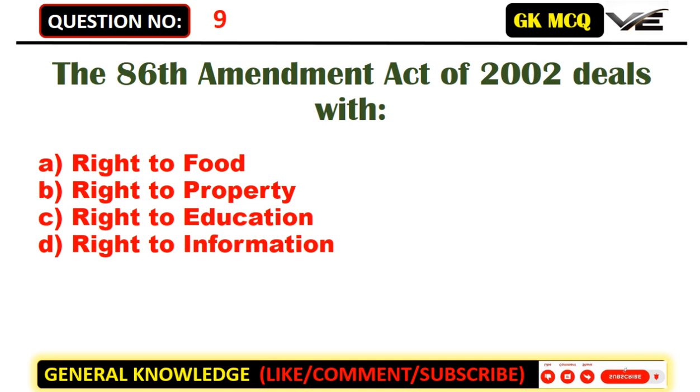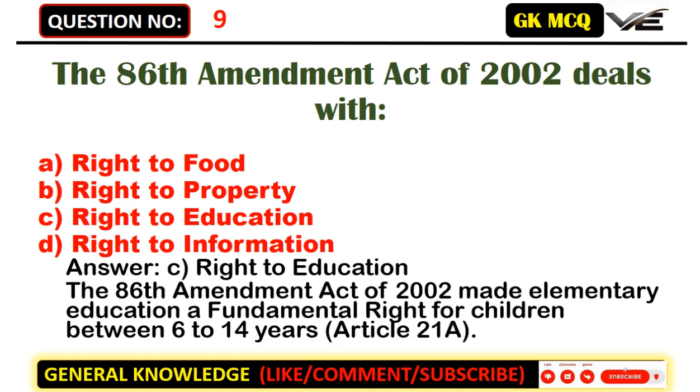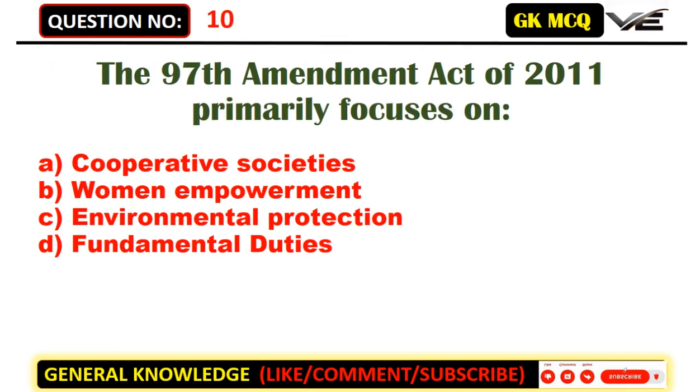A. Right to food. B. Right to property. C. Right to education. D. Right to information. Answer: C. Right to education. The 86th Amendment Act of 2002 made elementary education a fundamental right for children between 6 to 14 years, Article 21A. The 97th Amendment Act of 2011 primarily focuses on